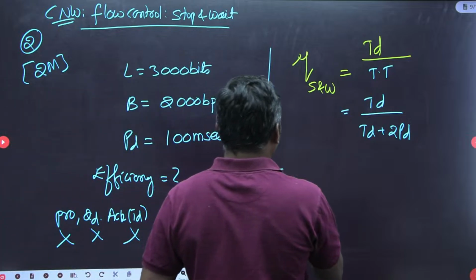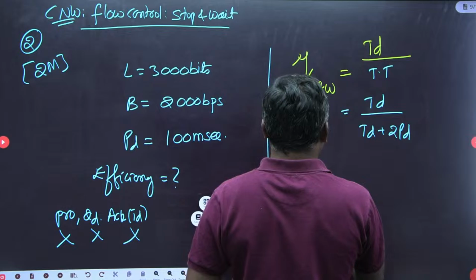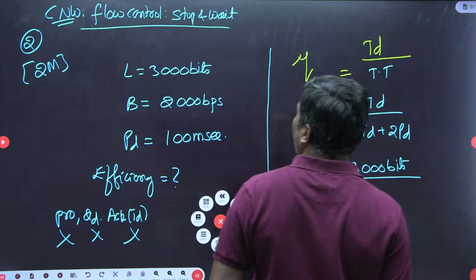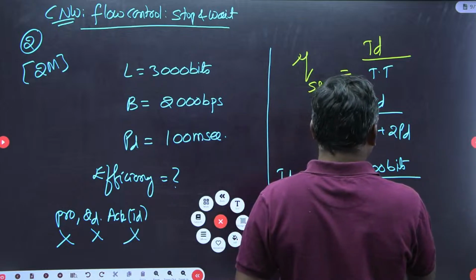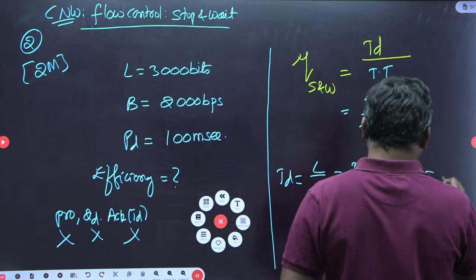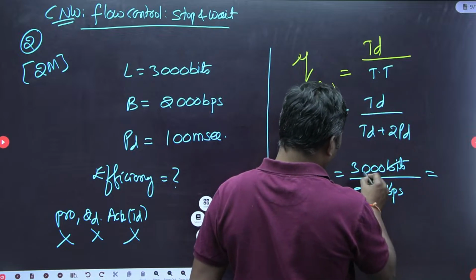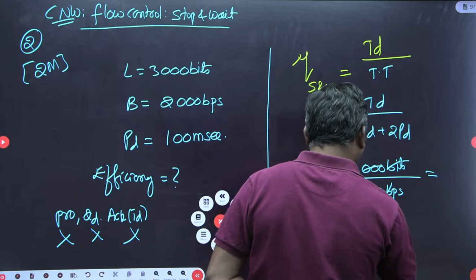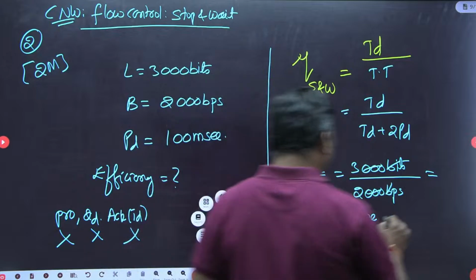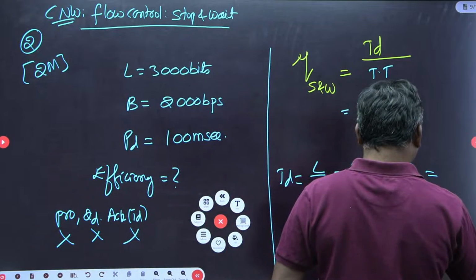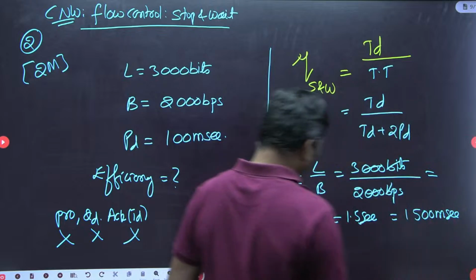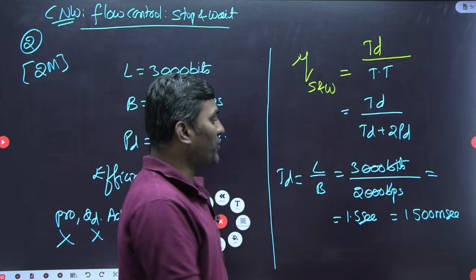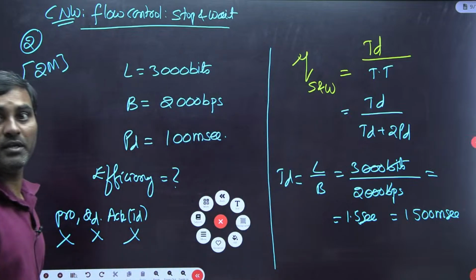So get the transmission delay. Transmission delay is L by B, right? So 3000 bits divided by 2000 bits per second. The bits cancel, 3 cancels, and this is 1.5 seconds. The other unit is milliseconds, and 1 second equals 1000 milliseconds, so we got 1500 milliseconds.